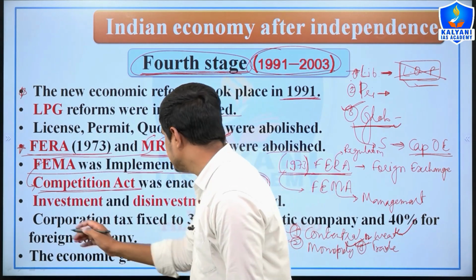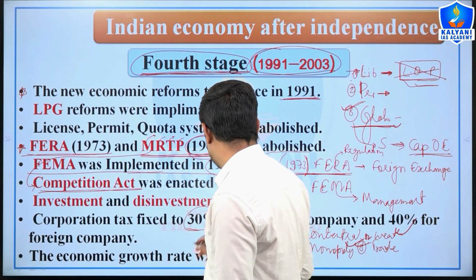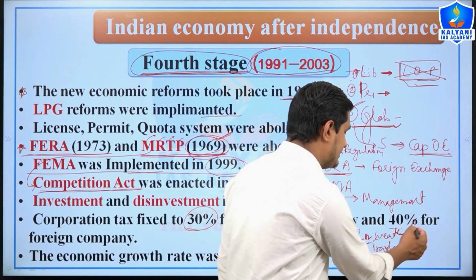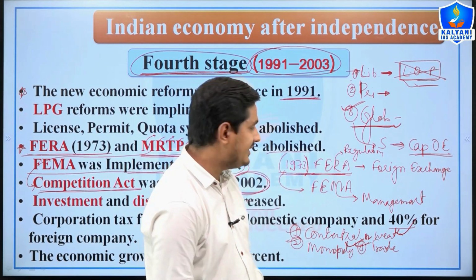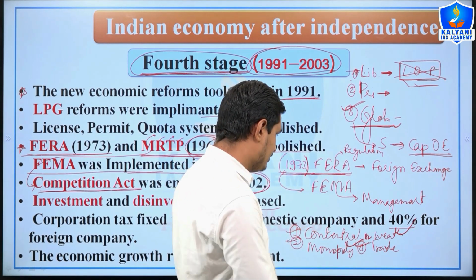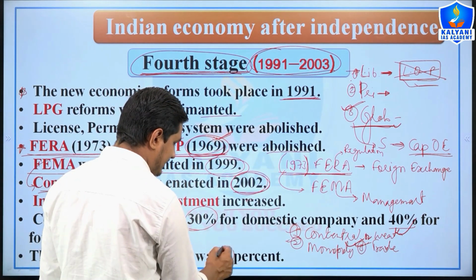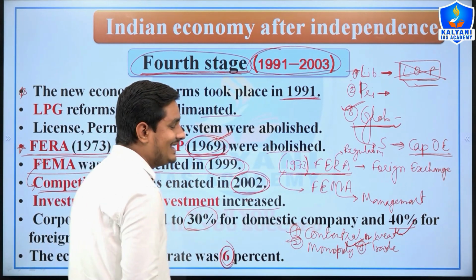Fifth, corporation tax was fixed at 30% for domestic companies and 40% for foreign companies, so that foreign countries could contribute to the GDP of India. And the economic growth rate was 6% in this stage.